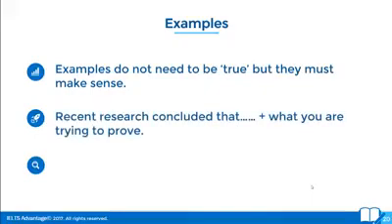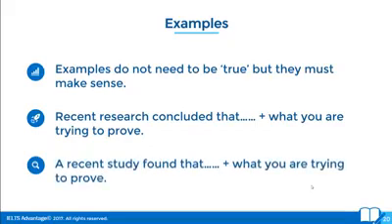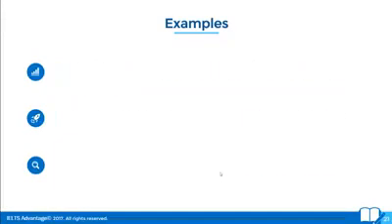The first one is, recent research concluded that, plus what you're trying to prove. Or, a recent study found that, plus what you're trying to prove. For your purposes, don't worry about percentages and data and all of those different things. Just put, recent research concluded that, or a recent study found that, plus what you're trying to prove. So let's look at what those would look like.